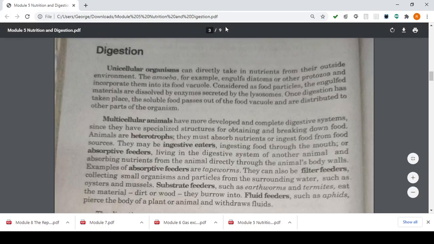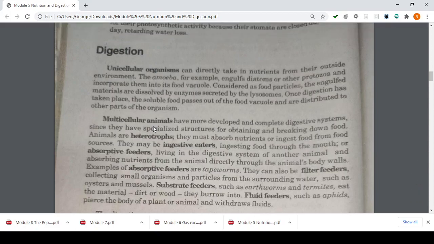Therefore, we are considered as multicellular organisms. So multicellular animals, kids, have more developed and complete digestive systems since they have specialized structures for obtaining and breaking down their food. Animals such as we, as heterotrophs, must absorb nutrients or ingest food from our food sources. They may be ingestive eaters, ingesting food through the mouth, or absorptive feeders, living in the digestive system of another animal and absorbing nutrients from the animal directly through the animal's body.